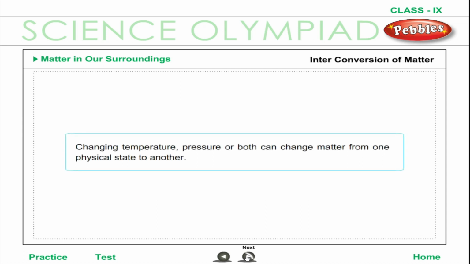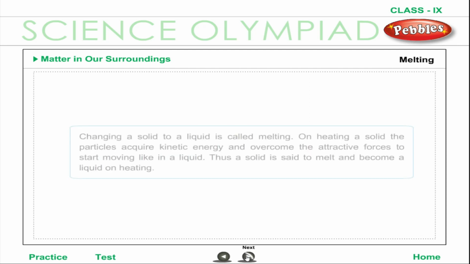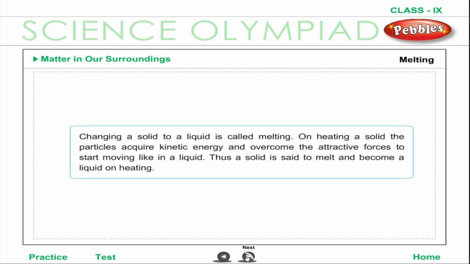Interconversion of matter. Changing temperature, pressure, or both can change matter from one physical state to another. Changing a solid to a liquid is called melting. On heating a solid, the particles acquire kinetic energy and overcome the attractive forces to start moving like in a liquid. Thus, a solid is said to melt and become a liquid on heating.